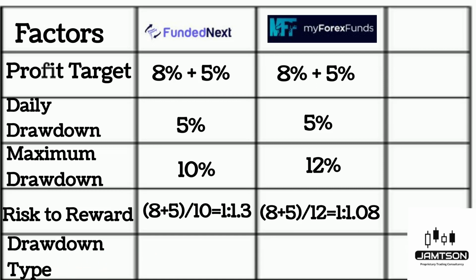Now, if we look at the drawdown type, in FundedNext they have a balance-based calculation. That is, while they calculate the daily drawdown, they will calculate from the starting balance of the day. Whereas in My Forex Fund, they will calculate from the higher of equity or balance, whichever is higher. From there, they will calculate 5%. So in this case, from the drawdown type perspective, FundedNext is better.